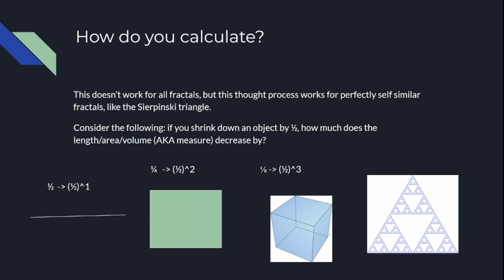And these scaling factors can be written as powers of 1/2, and the exponents are their dimensions. So a line is 1/2 to the first, it's one-dimensional. A square is 1/2 squared, two-dimensional, and 1/2 cubed, three-dimensional. Okay, so the Sierpinski triangle, a fractal. If you shrunk it down by 1/2, what would its measure decrease by?